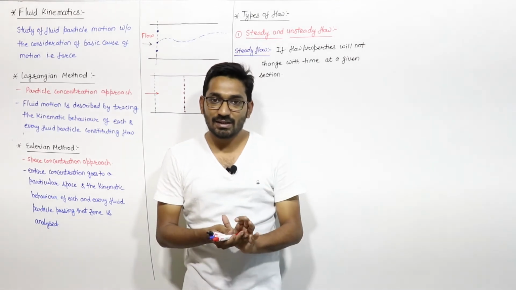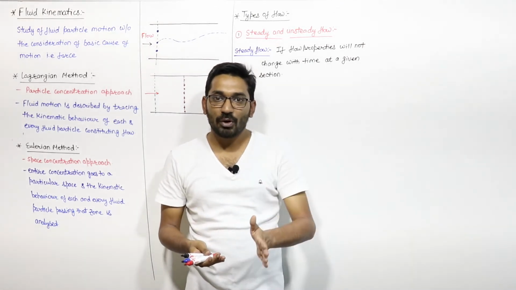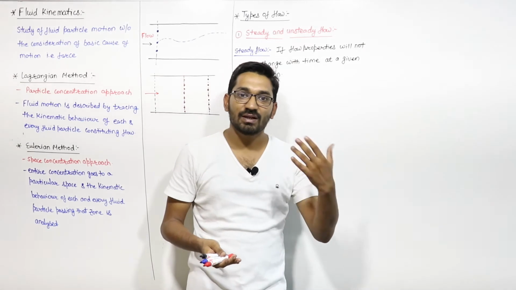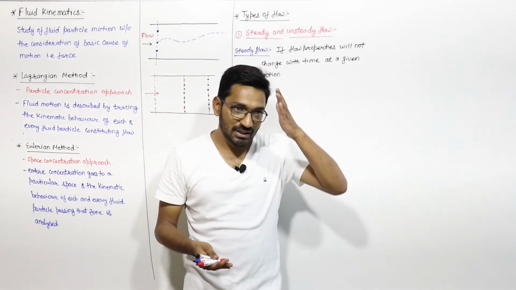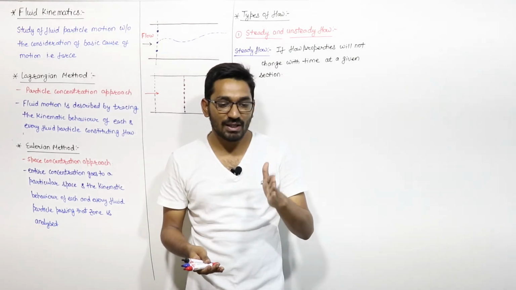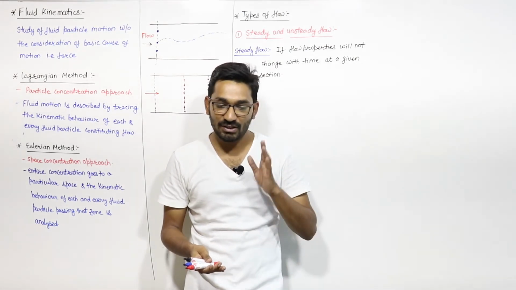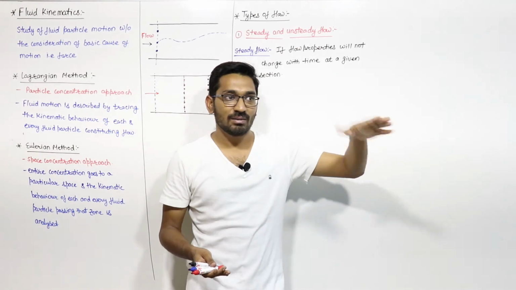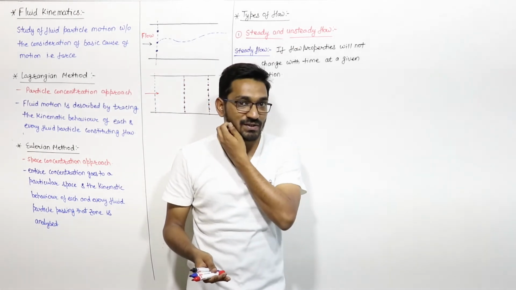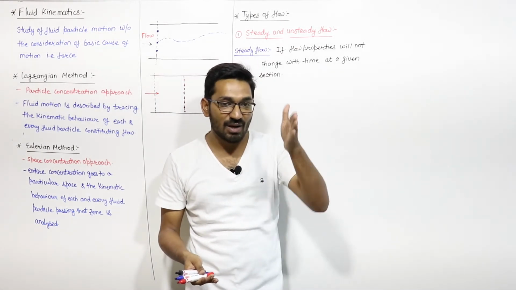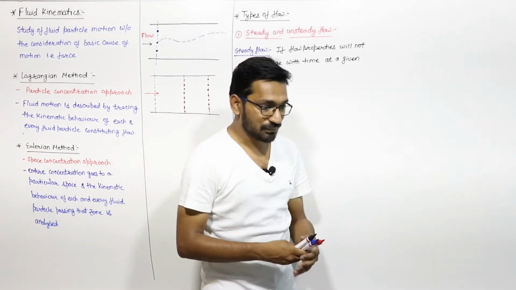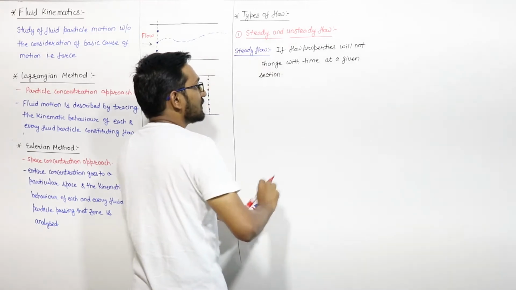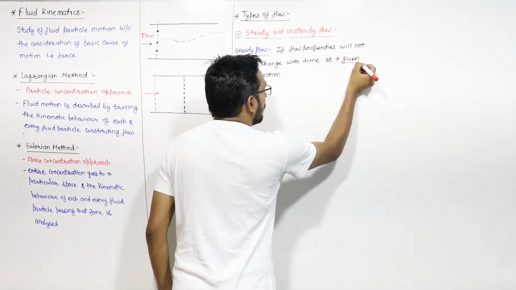The flow properties, that is velocity, acceleration, density, and many others, will not change with time. Time is changing, but the fluid properties will not change. So if time is changing, you have to fix the section. At a given section only.